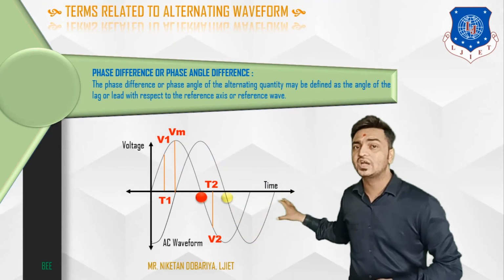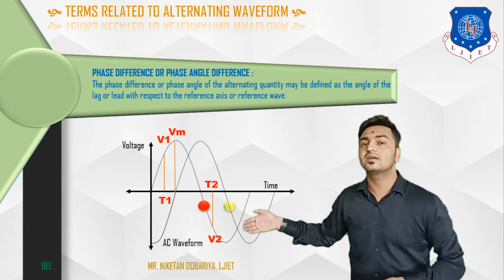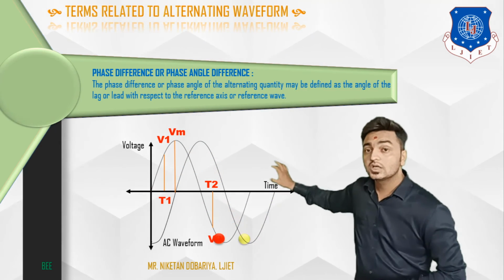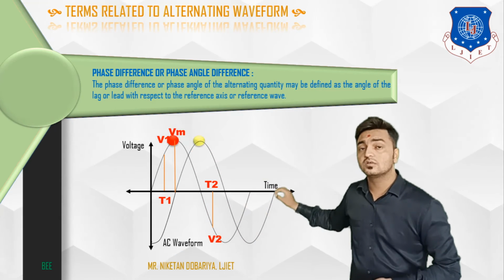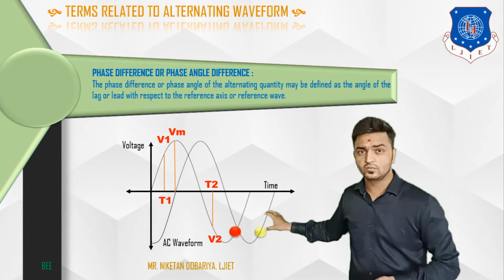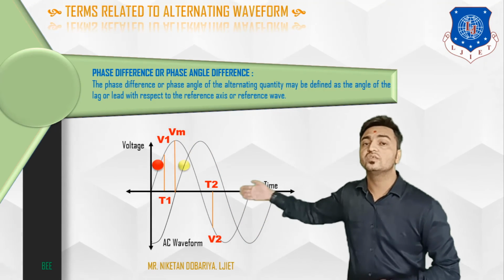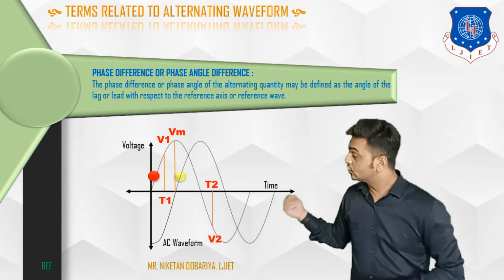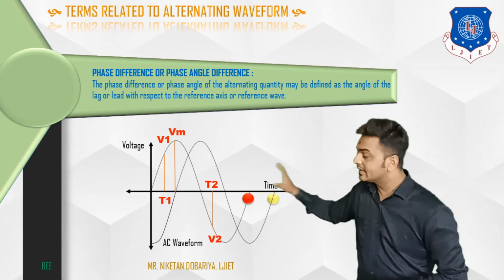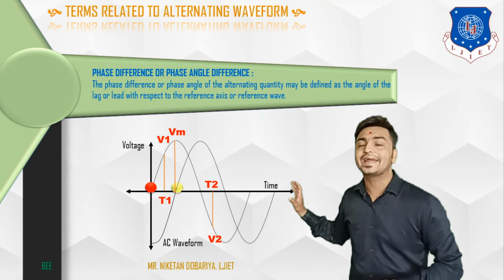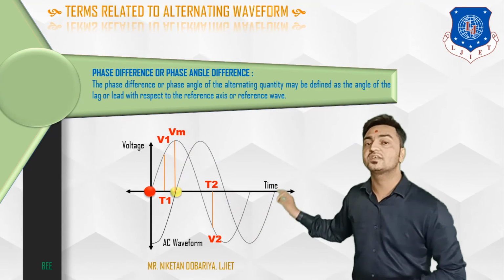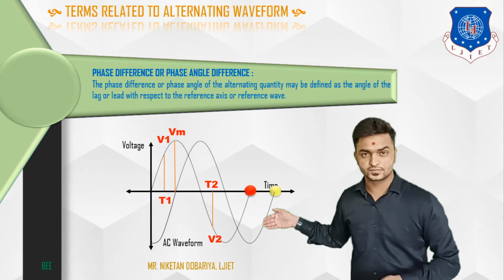So basically the second waveform is lagging at some angle, let's say it is theta. So if we define the phase or starting angle of the second waveform, which is lagging with respect to the reference point at theta angle, then in both waveforms there is an angle difference of theta, and that is the phase difference for these waveforms.